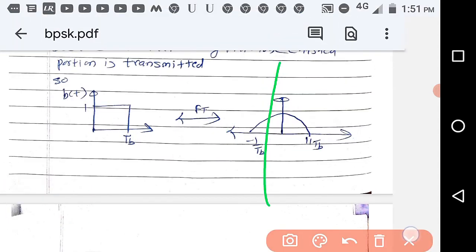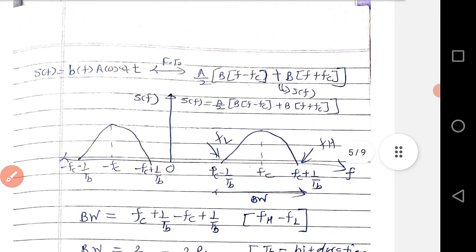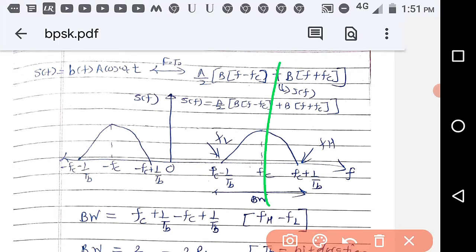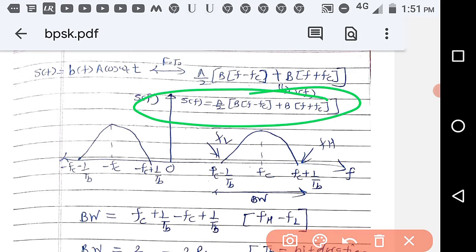So we have shifted that waveform to fc: fc plus 1 by Tb, fc minus 1 by Tb, and minus fc plus 1 by Tb, and minus fc minus 1 by Tb. So this is the waveform, or Fourier transform, for the BPSK signal.